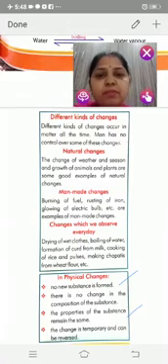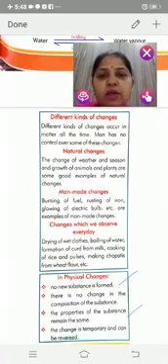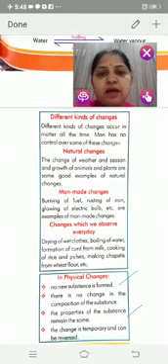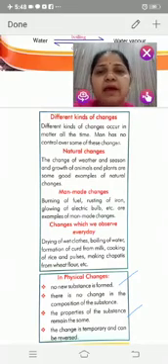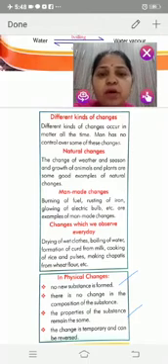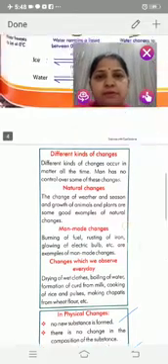Man-made changes are burning of oil, rusting of iron, glowing of an electric bulb, etc. And changes which we observe every day are the drying of wet clothes, boiling of water, formation of curd from milk, cooking of rice and pulses, making chapatis from wheat flour, etc.